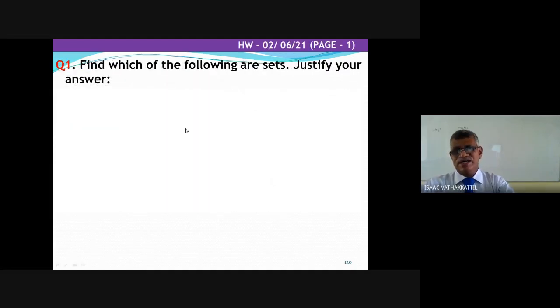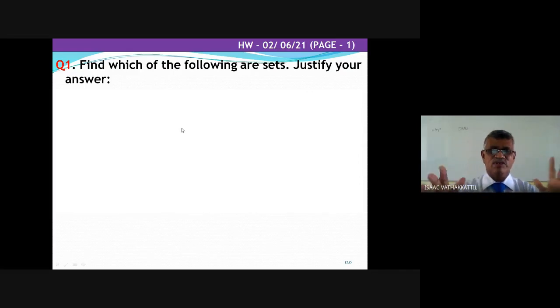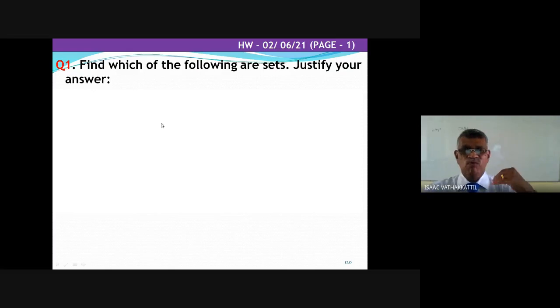Well, we have defined the set. I hope you are comfortable with that, and you know when a collection is a set and when it is not a set. Take the notes very carefully. I will share the videos for you. Sit and write the notes, then you will come to know. I guarantee you don't have to worry about anything else once you master this completely and do all the questions which I share. I am going to share some questions for you, and once you do that, you can take it as done.